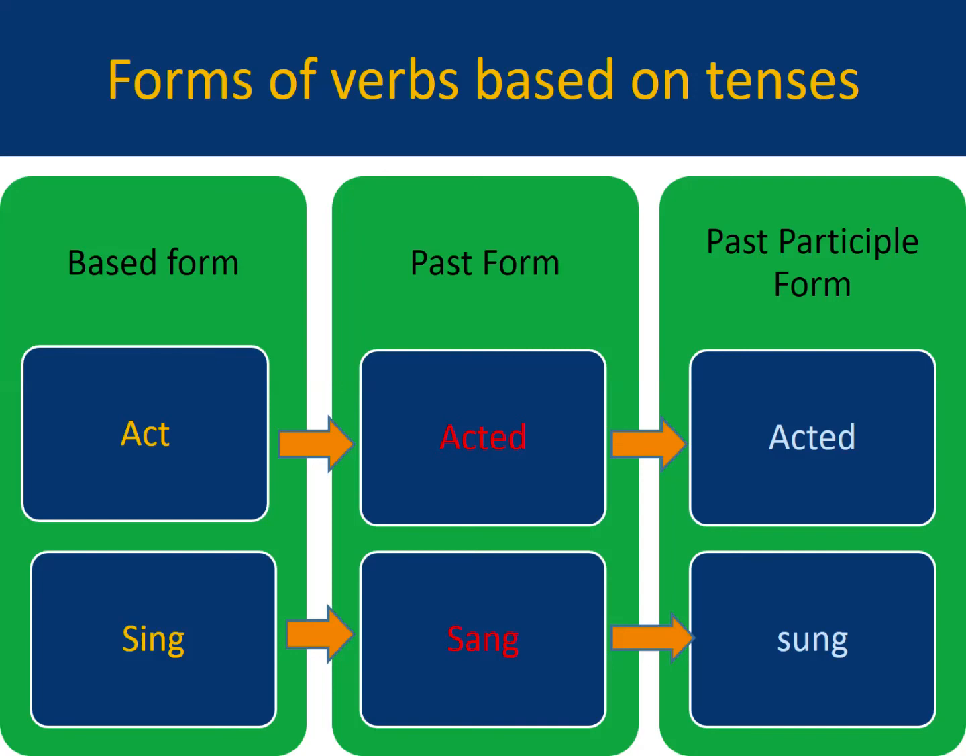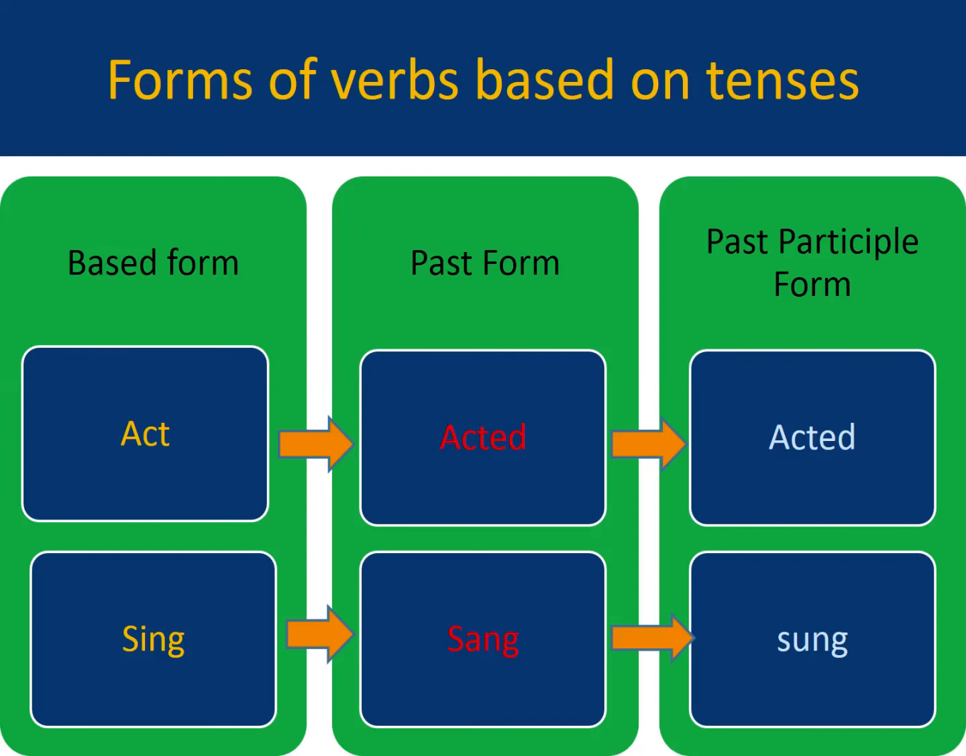Now look at the second example. It is sing. To sing, and when we change it into the past form, we make it sang. Instead of adding ed, we are totally changing the word and the spelling, and it will be sang. The past participle form will also be changed, and that is sung. So the three different forms of the verb are sing, sang, sung. The first one, act, acted, is regular, and sing, sang and sung is an irregular verb.